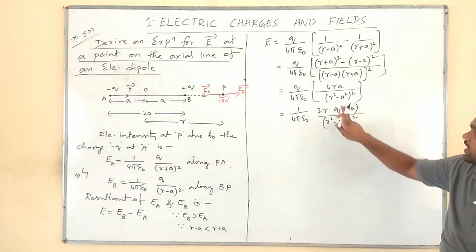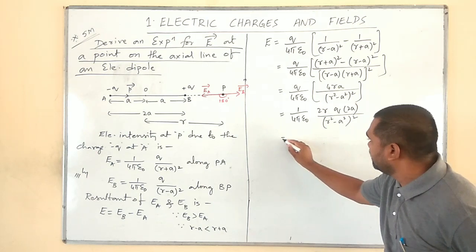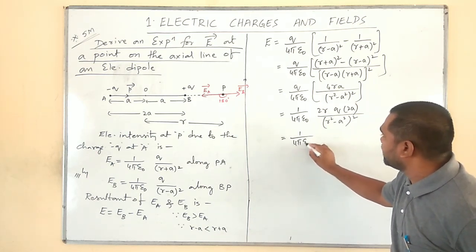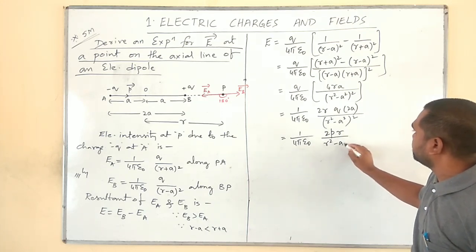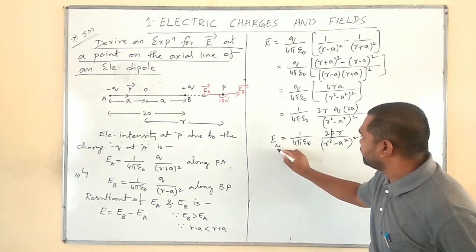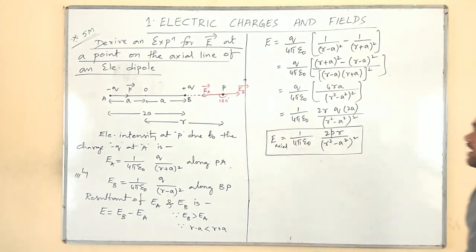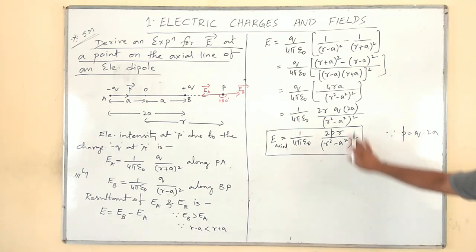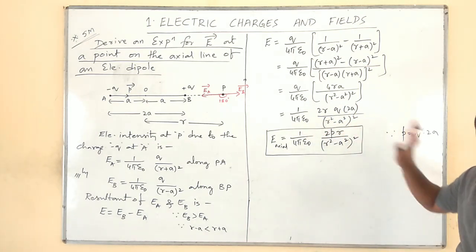In the next step, we can write q into 2a as small p, that is electric dipole moment. Therefore, 1 by 4 pi epsilon naught into 2 pr divided by r square minus a square whole square. So this is the expression for electric intensity at a point on the axial line of any electric dipole. Because small p is equal to q into 2a, I have just replaced that q into 2a by small p and 2r.